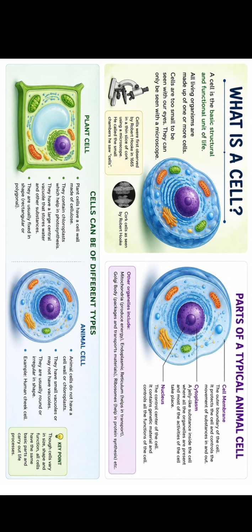Now, obviously, if this many species are present, what are they made up of? Yes, obviously they are made up of cells. We know that all the living things are made up of cells. So, can we say it's a structural unit?